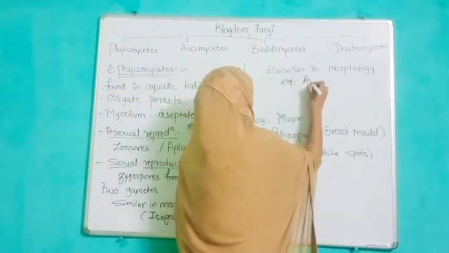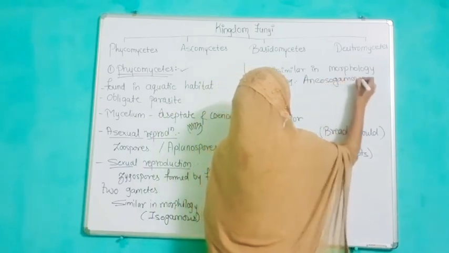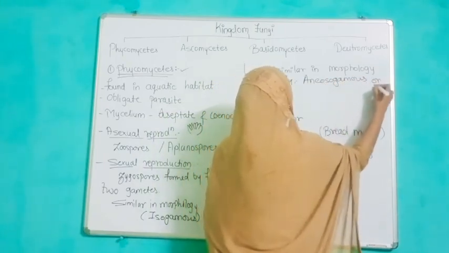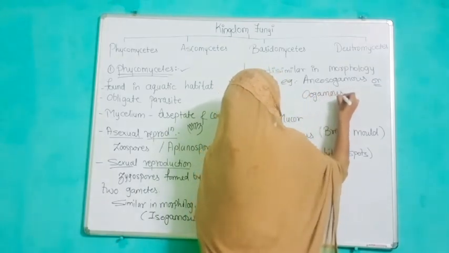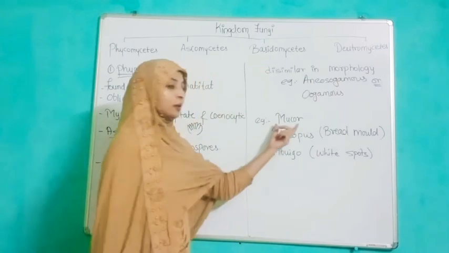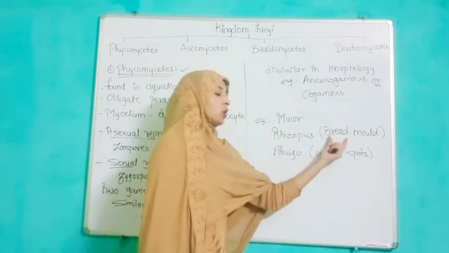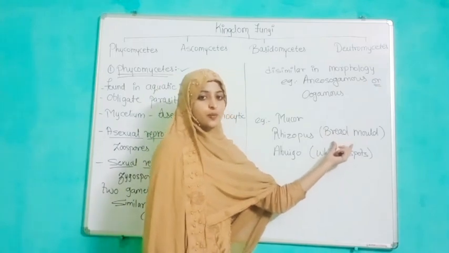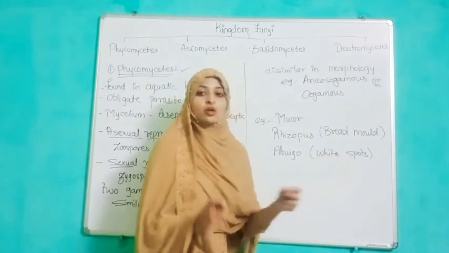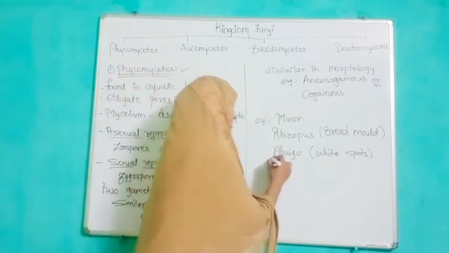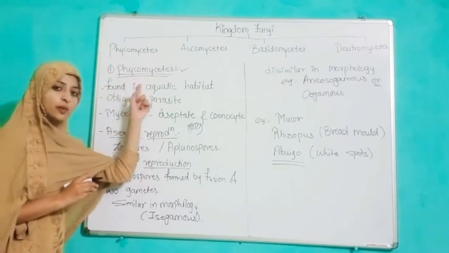Examples: Mucor, Rhizopus, which is the bread mold, and Albugo, which causes white spots on mustard leaves. These are the examples of fungi belonging to Phycomycetes.